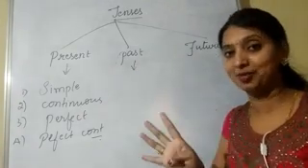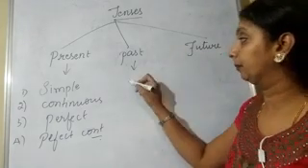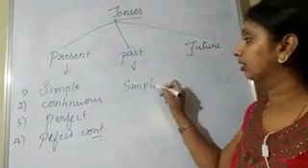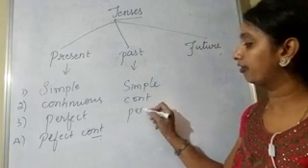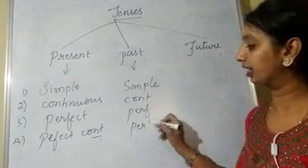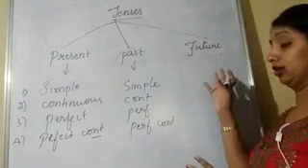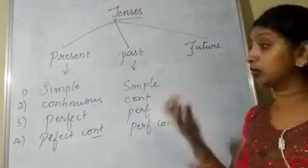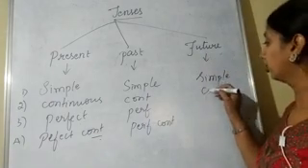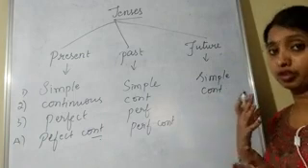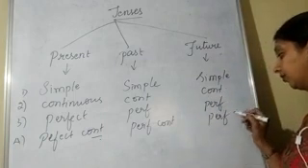We have four types of past tenses. Which are those? Simple past, past continuous, past perfect, past perfect continuous. Then what about future? Again we have four types. Which are those? Future simple, future continuous, future perfect, future perfect continuous.